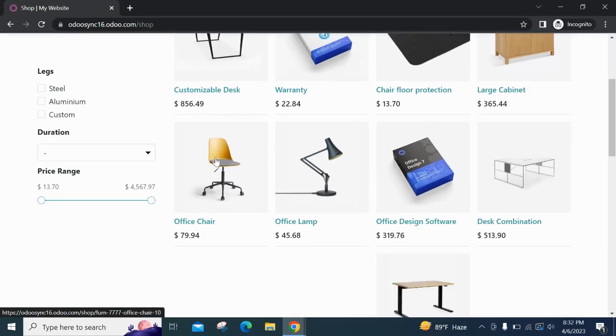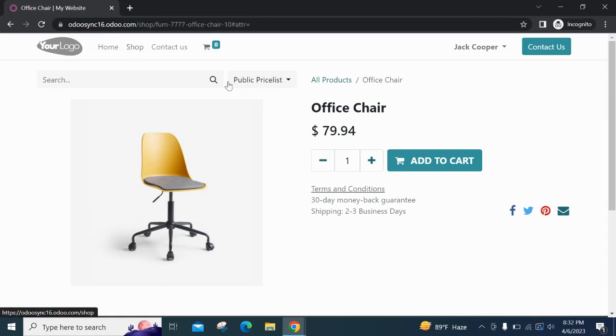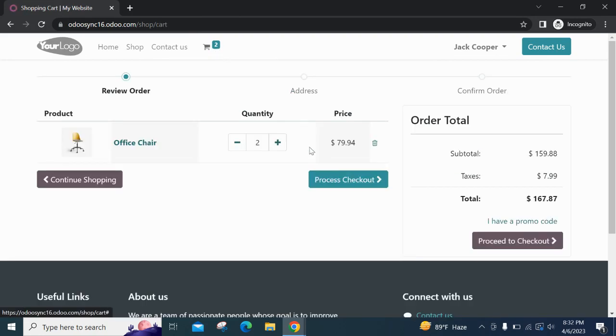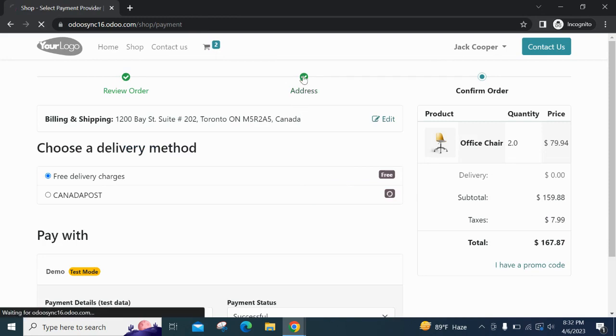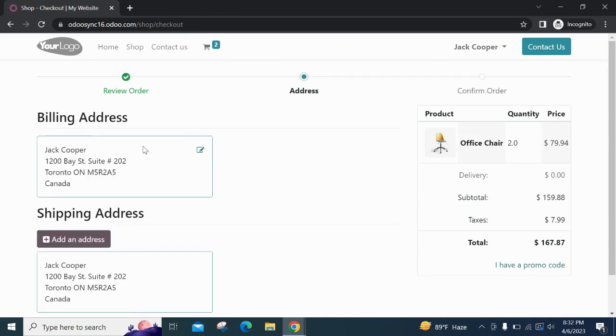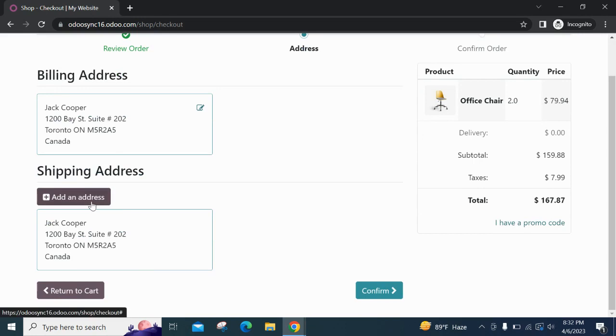I'm going to the website, and in shop, I'm selecting a product. If I click on process checkout and go to the address section, we can see there is a billing address and there is a shipping address. We can add more shipping addresses from here.